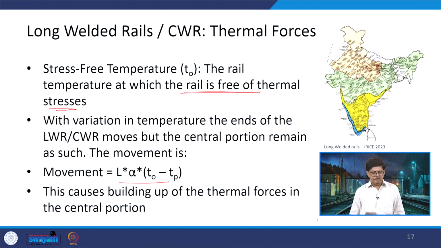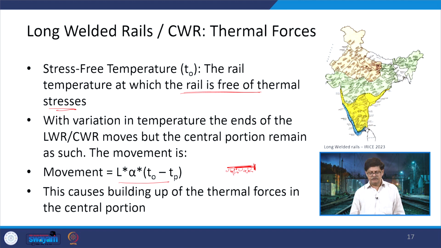When this movement is there, there is going to be a building up of thermal forces in the central portion. The last section is moving, maybe it is being contained by the use of the sleepers, by the ballast which is placed at the bottom.